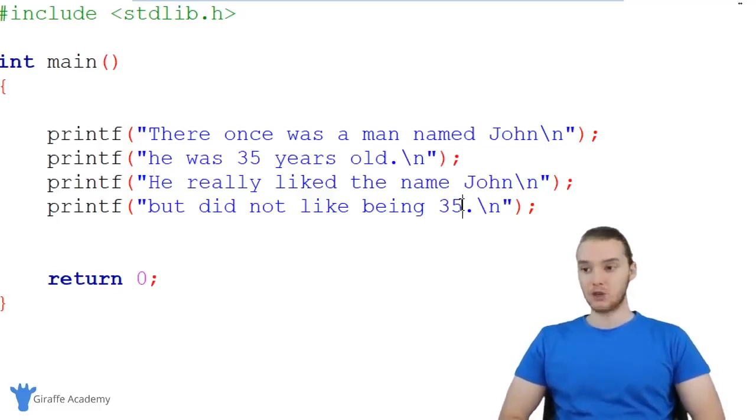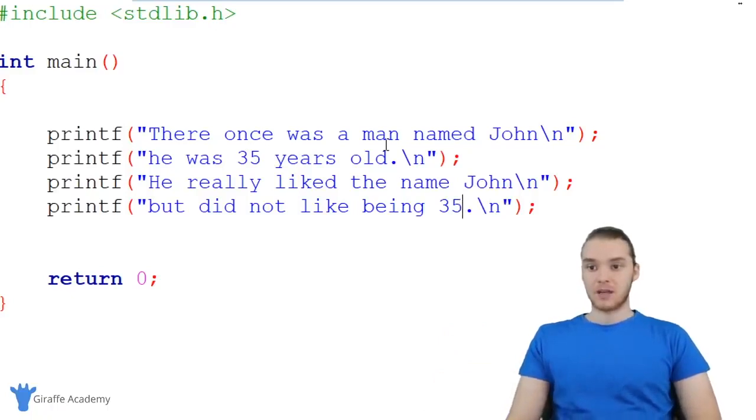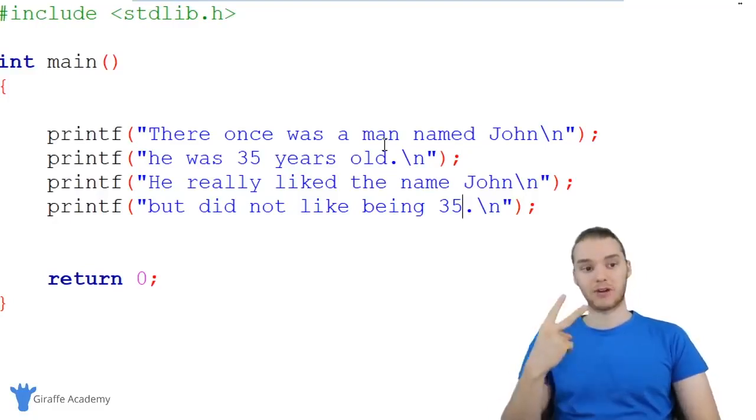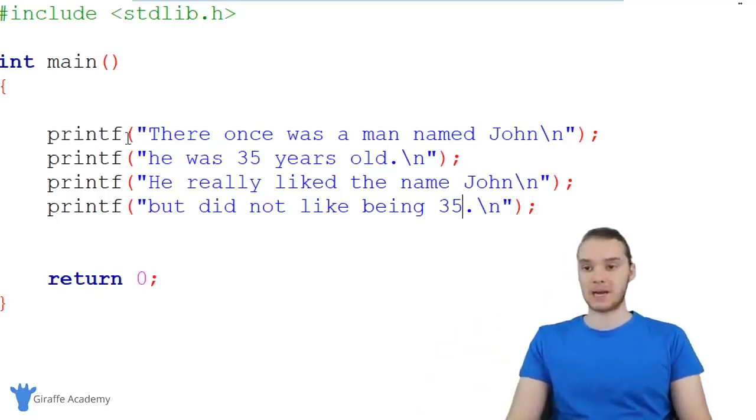Right? We basically have 2 pieces of data that we're working with consistently in this program, the character's age and the character's name. What I want to show you guys now is how we can use variables to better keep track of and manage these pieces of information. So remember, a variable is basically just a container where we can store some data. So I want to create 2 variables which will store the character's name and the character's age. And I'll show you guys how this can make our program a lot easier to manage.